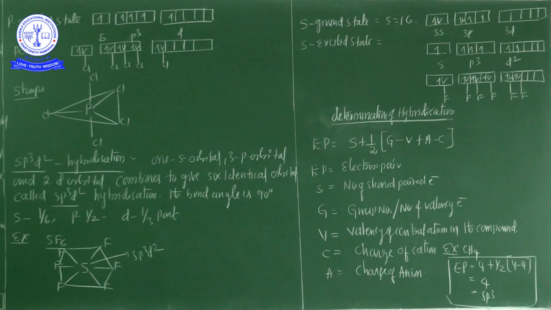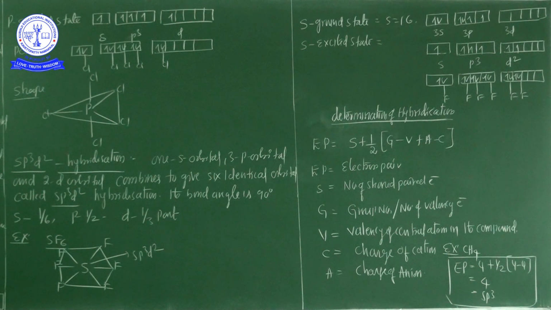Now here is one example, the CH4 molecule, methane. Methane shows sp3 hybridization. It has a tetrahedral shape, because in methane there is no lone pair of electrons. It has only bond pairs of electrons, 4 bond pairs, with a bond angle of 109 degrees 28 minutes. That's why the shape of the molecule is tetrahedral with sp3 hybridization. How to calculate it?